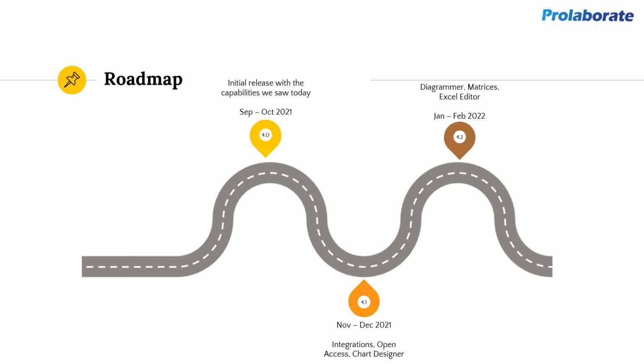And the chart designer, when we are building charts, it was through query, so the designer obviously is not phased out, it's coming, and the open community access. Basically this year we'll be focusing on making the features better in the way what we have done so far, and early next year we would be seeing a lot of new features coming in, like the diagrammer and enhanced revamped matrices and revamped Excel editor. So the trend would go, enhancements this year, all new features, so more excitement coming up in the years ahead.